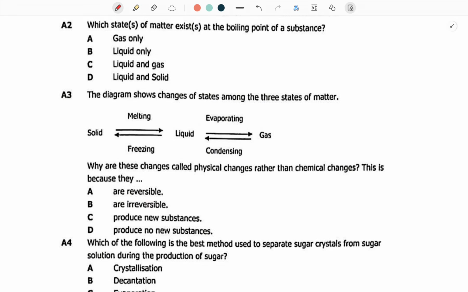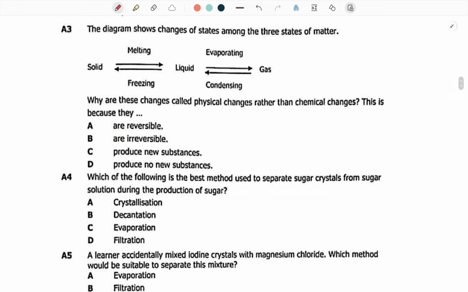Next. Which states of matter exist at the boiling point of a substance? So a substance is boiling. When a substance is boiling, it is a liquid. At the same time, it is in its gaseous state. Then once it boils, it becomes a gas. So boiling is a state of liquid as well as gas. And that is why your answer is going to be C.